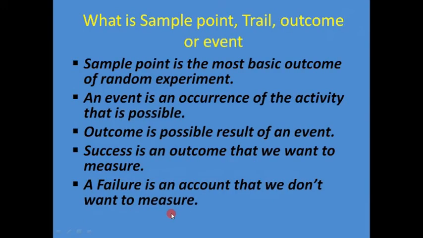What is a sample point, trial, outcome or event? Here I again and again use the words sample point, event, outcome, trial. I will explain them in different ways. A sample point is the most basic outcome of a random experiment, or we can also say an event is an occurrence of an activity that is possible. Outcome is the possible result of an event.